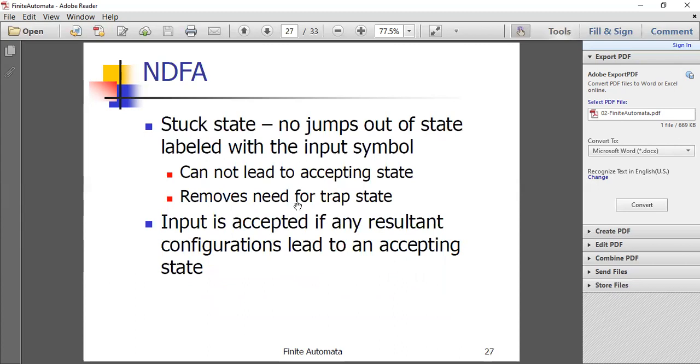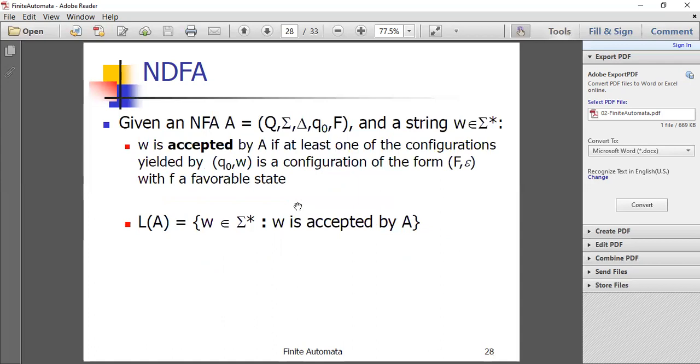So we have a stuck state also. There are no jumps out of the state labeled with the input symbol. It cannot lead to an accepting state, or it removes the need for a trap state. Input is accepted if any one of the resultant configurations leads to an accepting state.